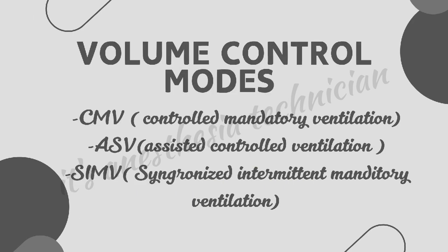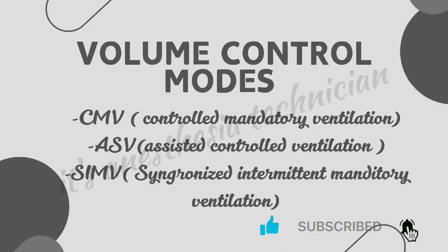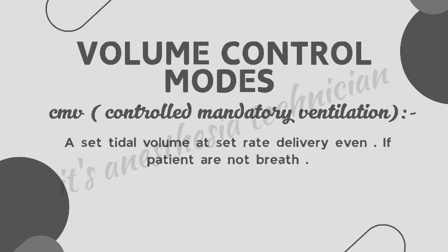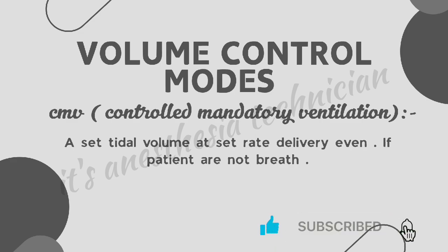Let's start. In ventilator, the first one is volume control modes. In these modes, the volume is constant. They are CMV, controlled mandatory ventilation; ACV, assist controlled ventilation; SIMV, synchronized intermittent mandatory ventilation. CMV, controlled mandatory ventilation, delivers a set tidal volume at a set rate even if the patient does not breathe.